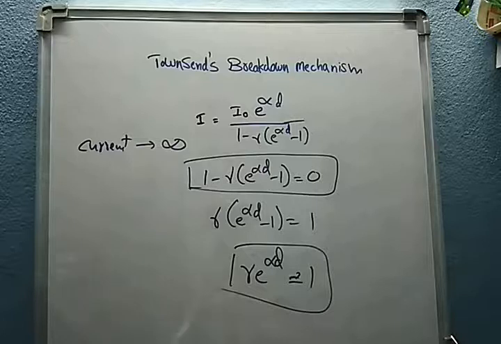Whatever the value is, we are considering it equal to 1. This condition is defined as the beginning of the spark.